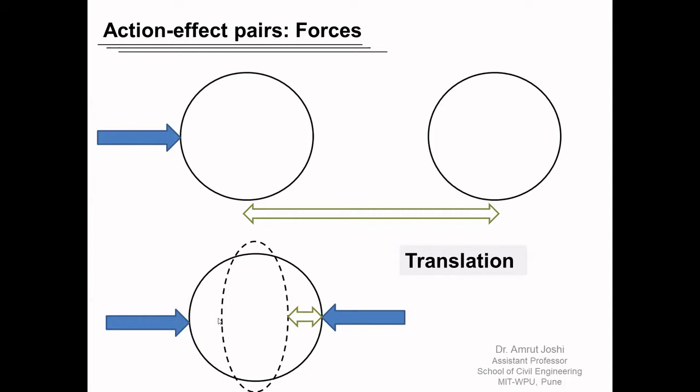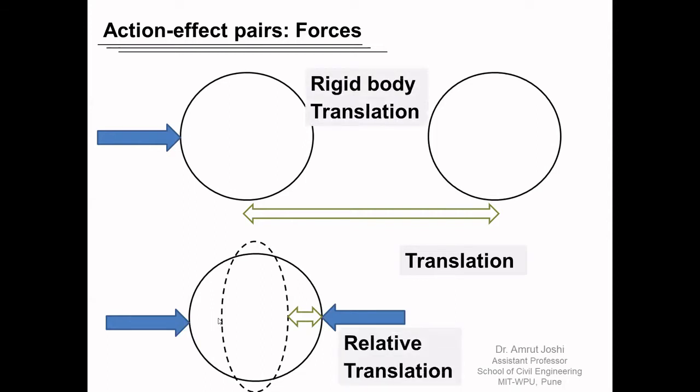So no doubt the force has resulted in translation, but it is no longer associated with rigid body translation. In fact, the body exhibits relative translation. Any two randomly picked points or molecules on this body under the action of this pair of forces will exhibit change in their relative distance.